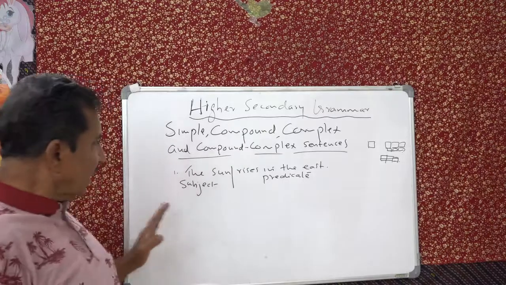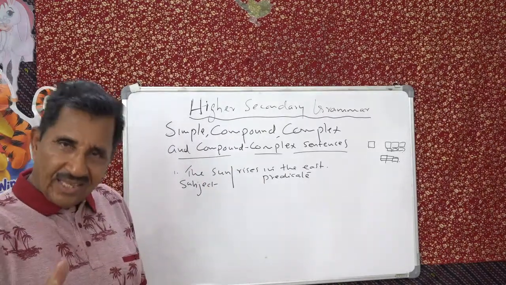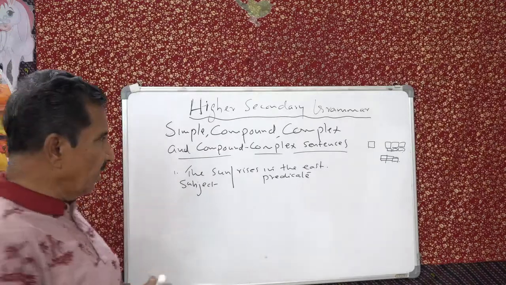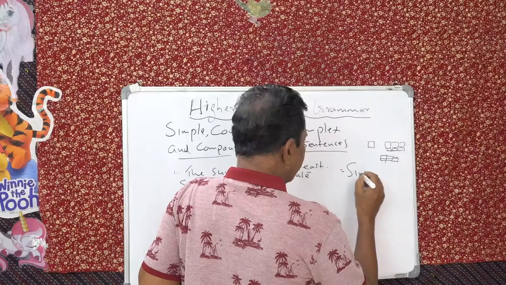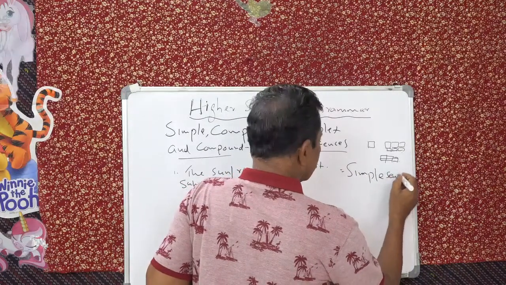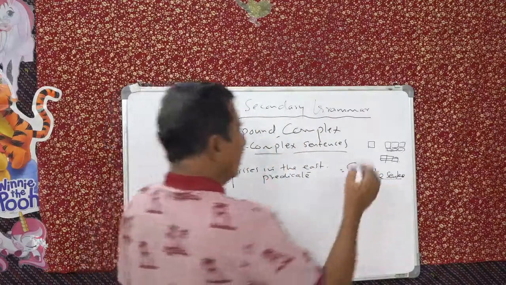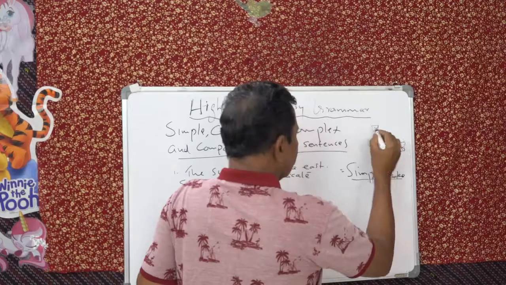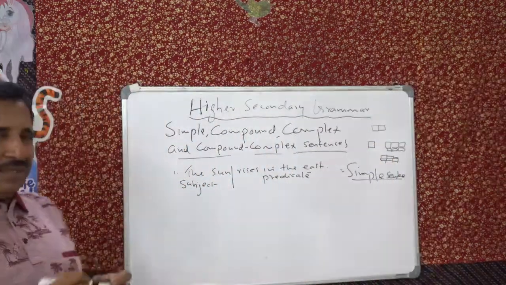So if a sentence has only a subject and a predicate, then we call that sentence a simple sentence. Its structure is very simple. This is one subject and this is one predicate. That's all. Subject and predicate.